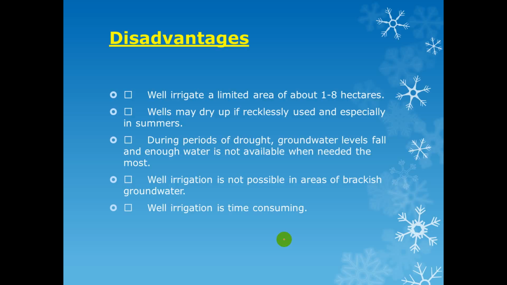Well irrigation is not possible in areas of brackish groundwater. You know brackish means saline or salty water. Well irrigation is time consuming. Obviously, because of the primitive methods, there is a lot of workforce and much time consumed.